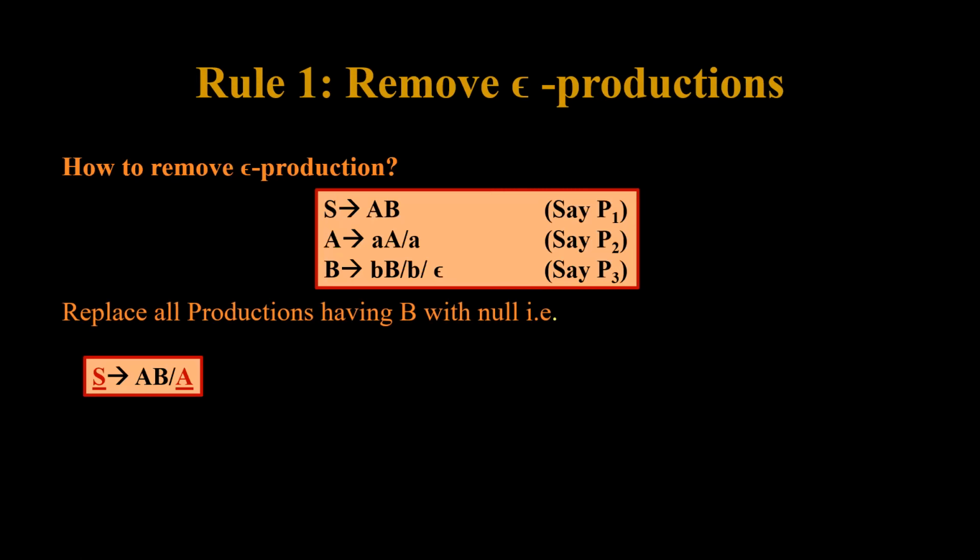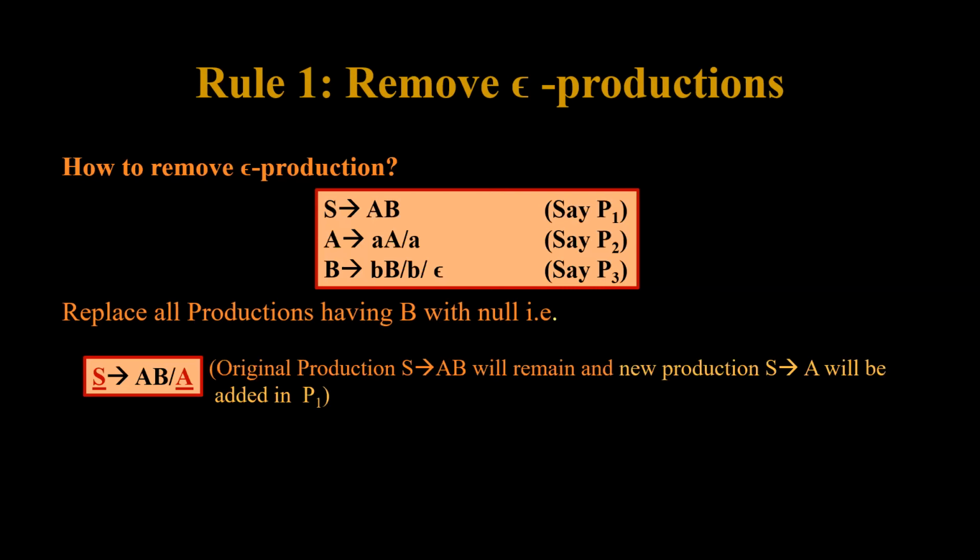We will replace all the productions which have capital B with a null production. We will replace capital B with epsilon. So we are left only with capital A in the first production, that is P1. Please remember, original production will always remain and new production will be added whenever we are removing any of the productions, that is unit production, epsilon production or useless production.